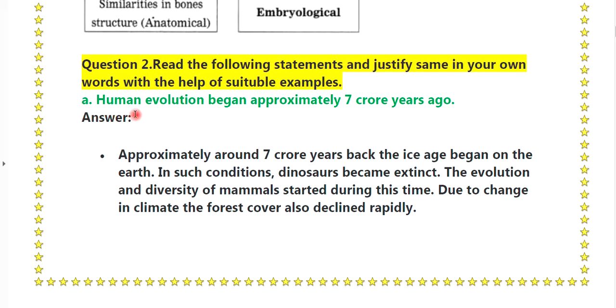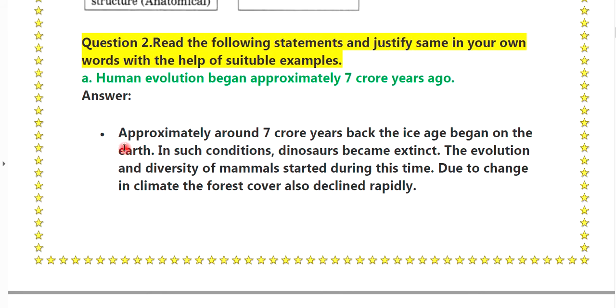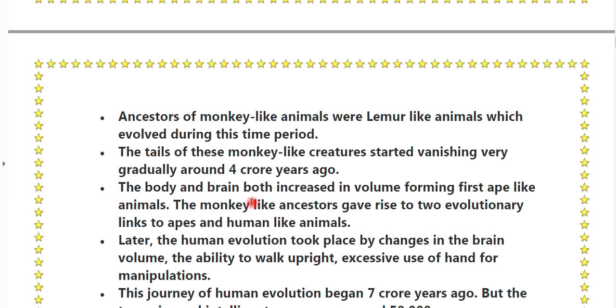A. Human evolution began approximately 7 crore years ago. Answer: approximately around 7 crore years back, the ice age began on the earth. In such a condition, dinosaurs became extinct. The evolution and diversity of mammals started during this time. Due to the change in climate, the forest cover also declined rapidly.